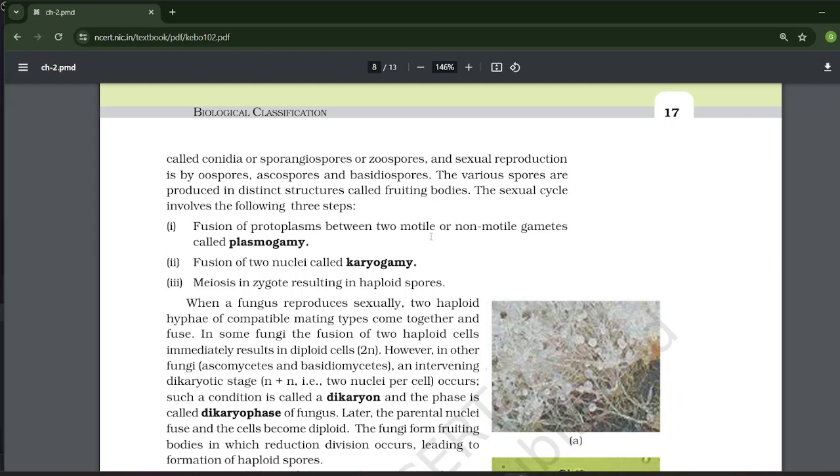First step is fusion of protoplasm between two motile or non-motile gametes, called plasmogamy. Second step is fusion of two nuclei, called karyogamy. Third step is meiosis in the zygote resulting in haploid spores.